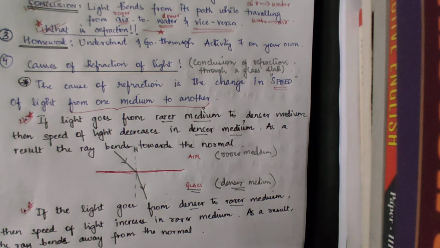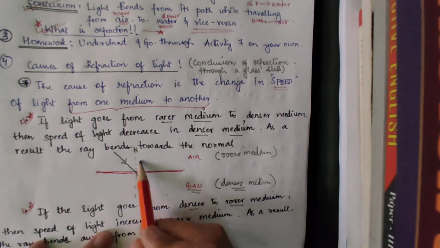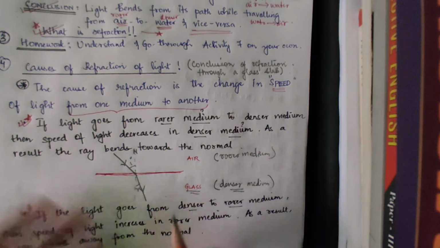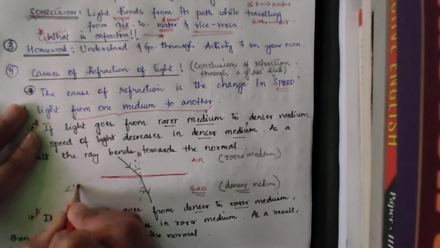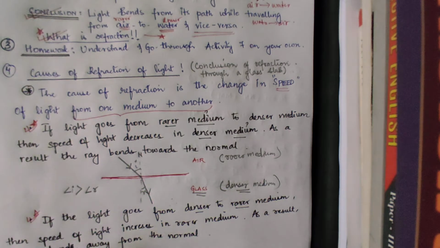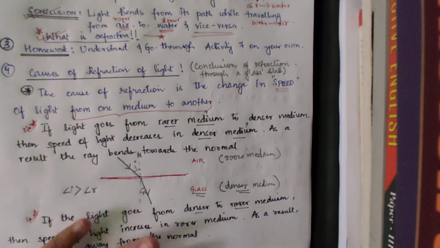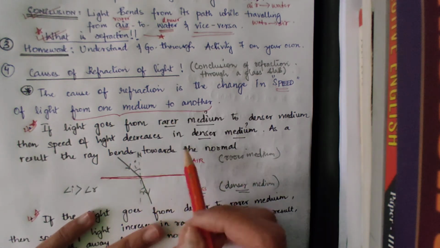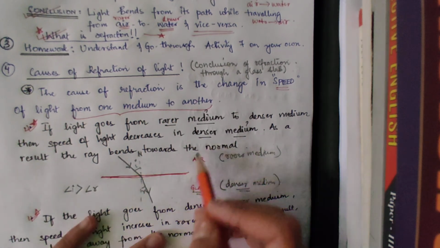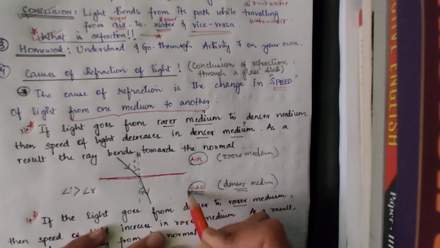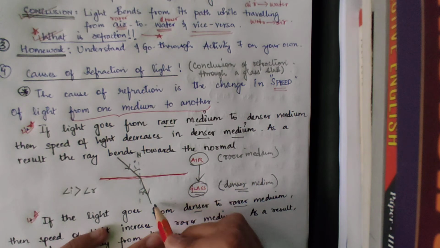If the light goes from rarer medium to denser medium, then the speed of light decreases in denser medium. Here the speed of light will be more. This is the incident ray, this is the reflected ray. So the speed of light will be more in air than in glass, and then it decreases, as a result the ray of light bends towards the normal. Remember that if it goes from rarer medium to denser medium, it will bend towards the normal.